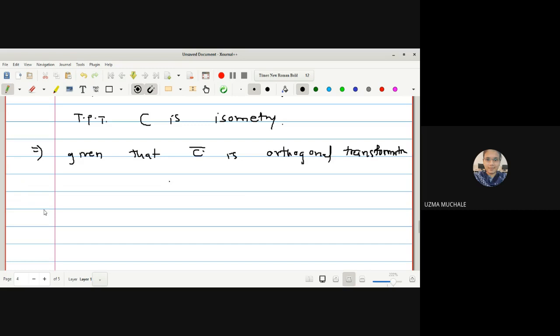Given that C is an orthogonal transformation, what does it imply? If C is an orthogonal transformation, from the first and second conditions, it means that C is a linear transformation. Secondly, C preserves the dot product.